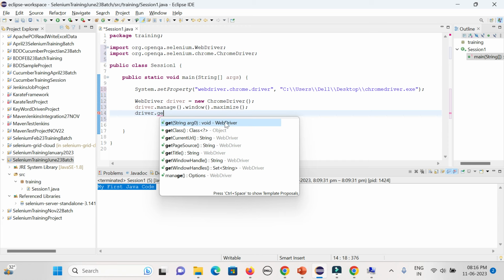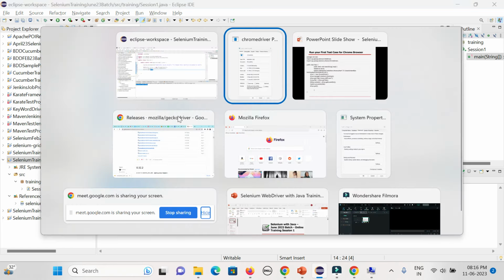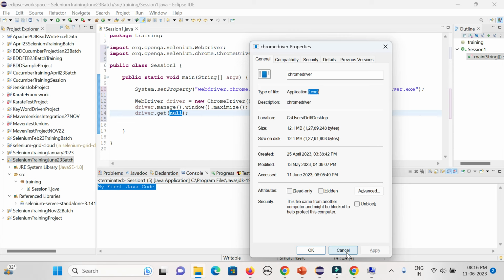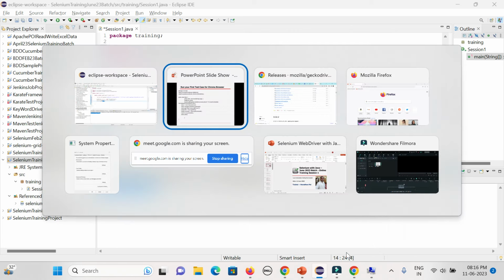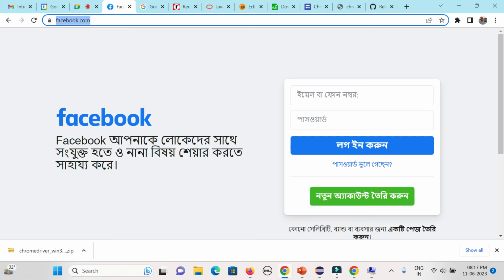This is the interface or class from where the method is coming. That is called the return type. That is the method name, and that is called the argument. So here you need to pass the argument to launch any browser. Say I want to open the Facebook page. If you need to open the Facebook page here, I need to copy that URL.